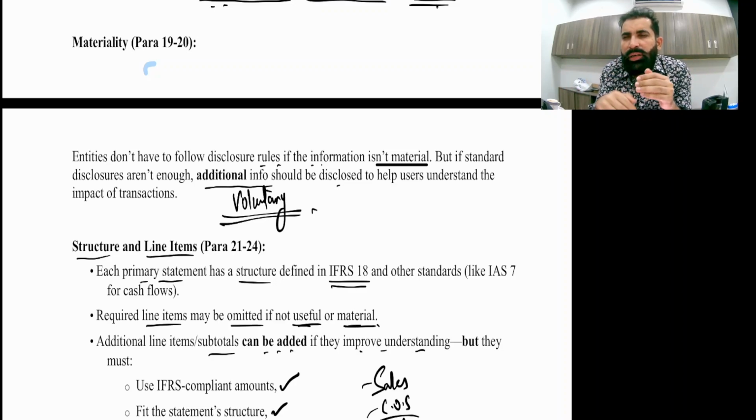For example, if you provide that information, the decision of the user is X; if you don't provide it, it's Y. Entities don't have to follow disclosure rules if the information is not material, but if standard disclosures aren't enough, voluntary additional disclosures can also be added. That's still allowed.